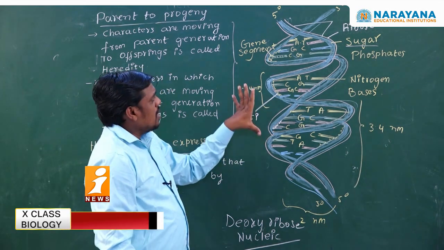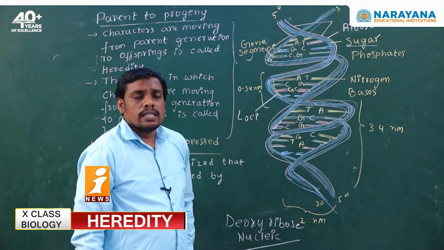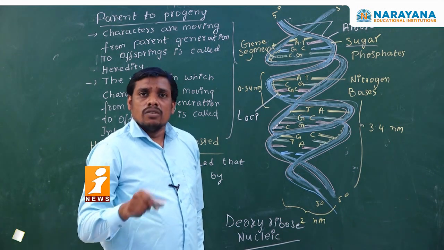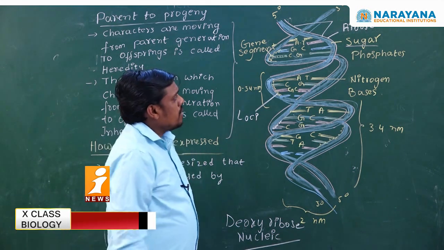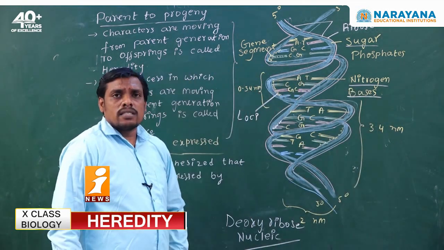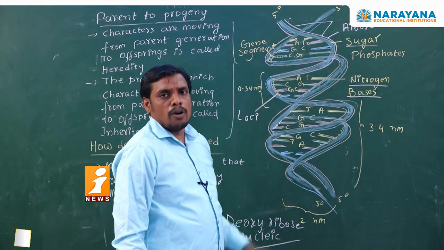These are the length and width of DNA given by James Watson and Francis Crick. As per the studies of Franklin and Maurice Wilkins with X-ray crystallography, some nitrogenous bases are seen in between the ribose sugar molecules as well as the phosphate molecules.